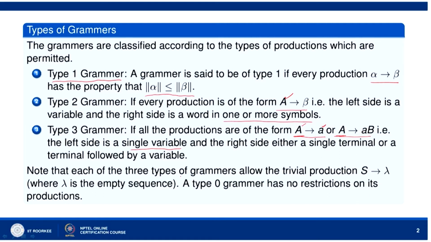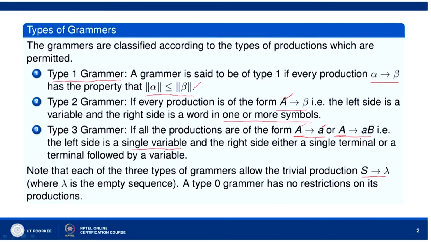Now, we can see each of these types of grammars allow the trivial production S goes to lambda. How? You can see length of S is 1 because it is one symbol, length of S is 1, length of lambda is 1. So, it satisfies the inequality length of alpha less than or equal to length of beta.